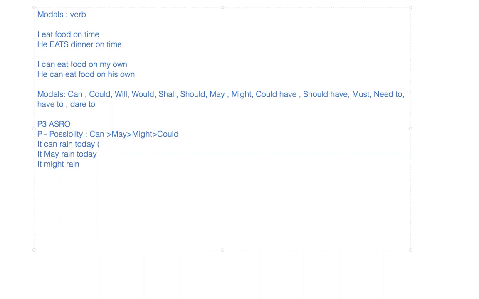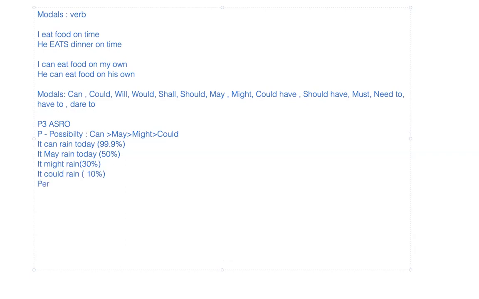So if we are 99.9% or 100% sure here with can, followed by 50% with may, and then 30% with might, then in could, it could rain, we give a 10% possibility of happening of any task. So it could rain, it could happen. Such is the possibility we have listed out here.